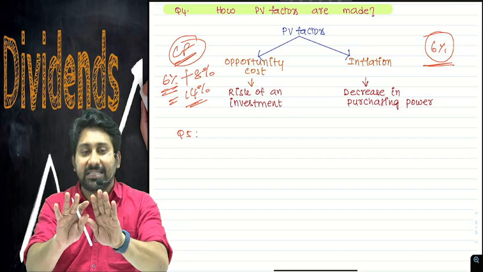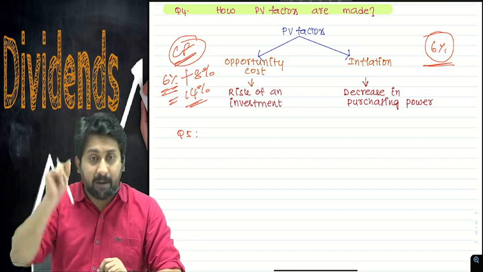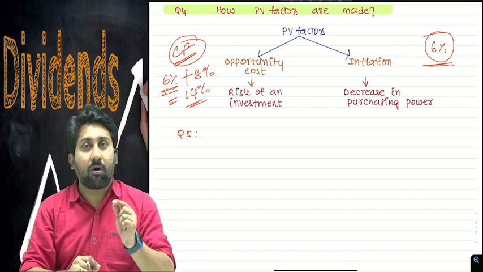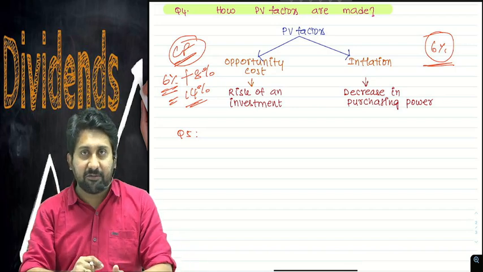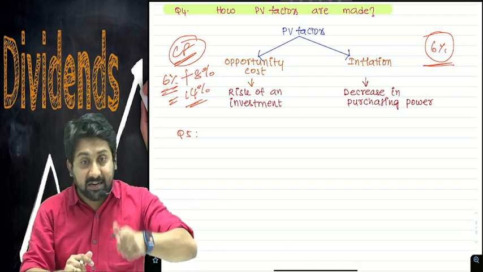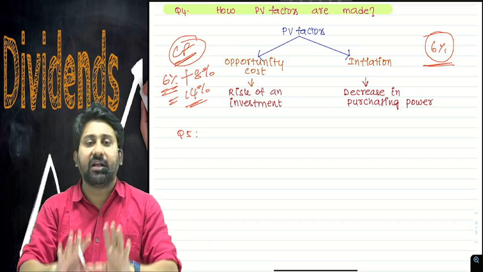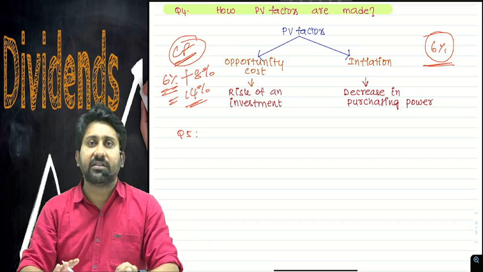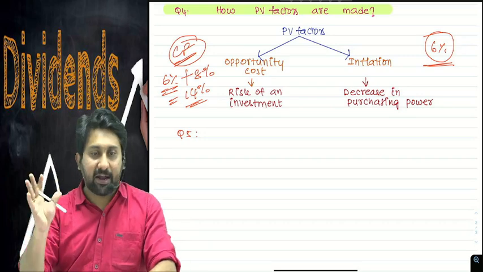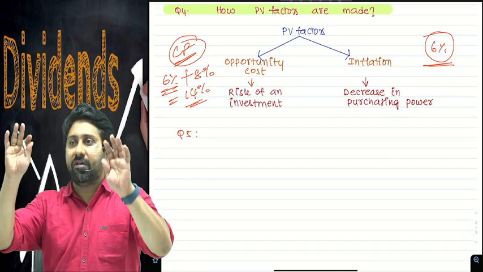But this is only a generalized analysis. Going deeper, there is a scientific approach called the international Fisher effect, where you calculate the nominal rate, real rate and discounting rate or money rate, or any kind of rates that are calculated in that area. We will really understand the impact of a PV factor there. This is a basic analysis. Okay, so now let us summarize.